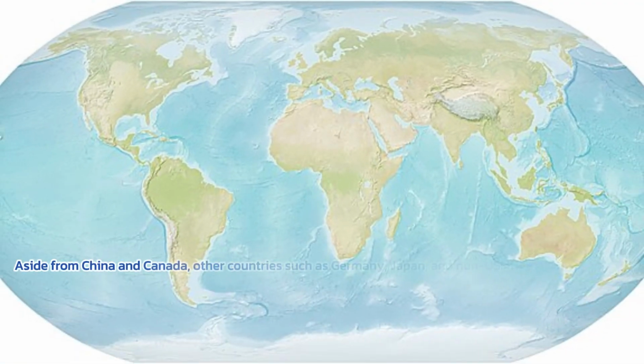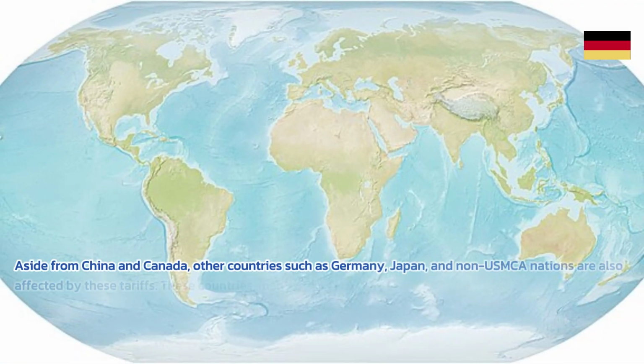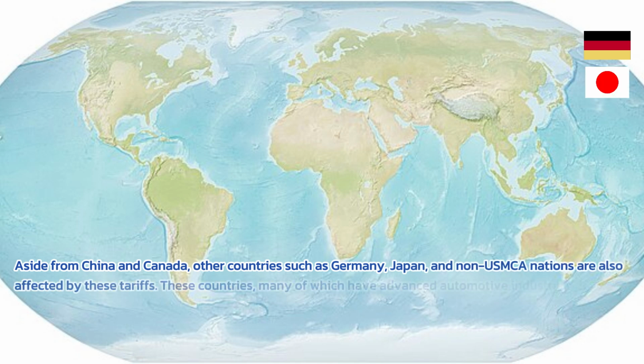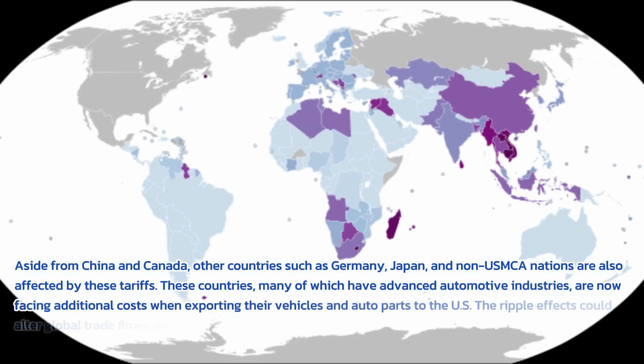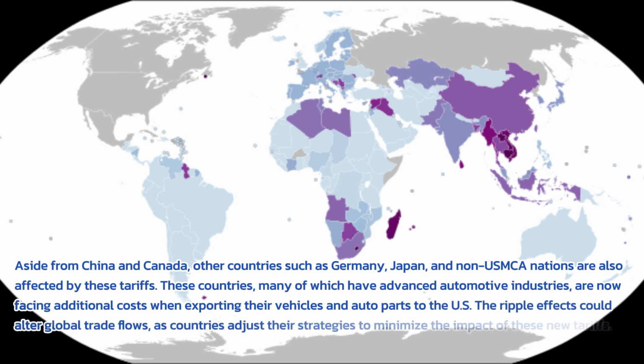Aside from China and Canada, other countries such as Germany, Japan, and non-USMCA nations are also affected by these tariffs. These countries, many of which have advanced automotive industries, are now facing additional costs when exporting their vehicles and auto parts to the U.S. The ripple effects could alter global trade flows as countries adjust their strategies to minimize the impact of these new tariffs.